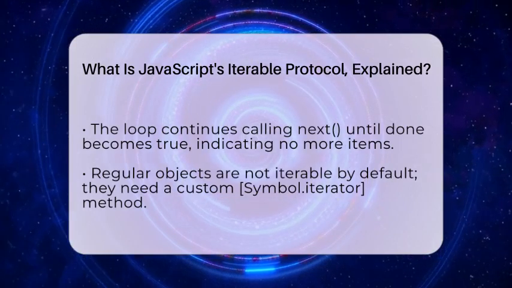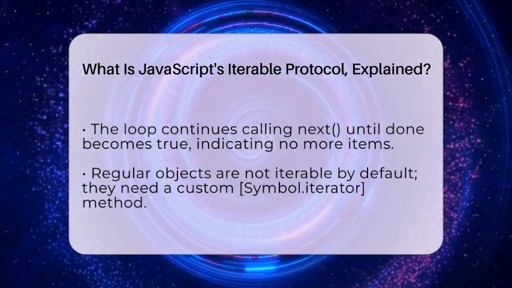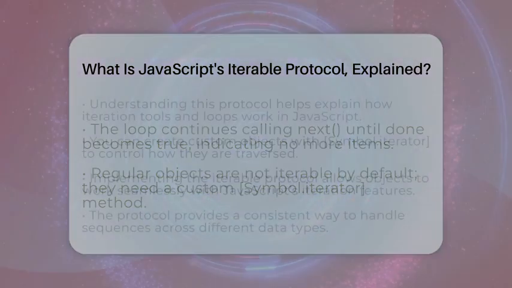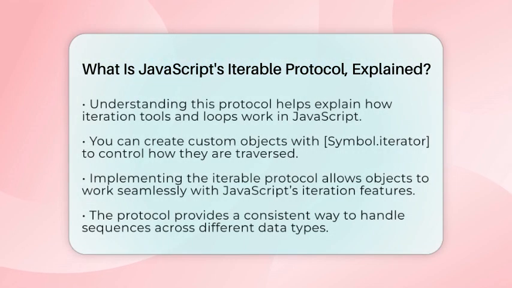Understanding this protocol helps you see how for of loops and other iteration methods work behind the scenes. It also lets you create your own objects that can be looped over just like arrays. For example, you can define Symbol.iterator on your object to control exactly how it should be traversed. This is especially useful when working with complex data or creating custom data structures.